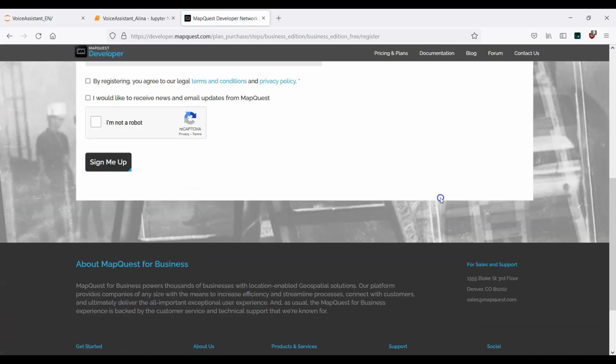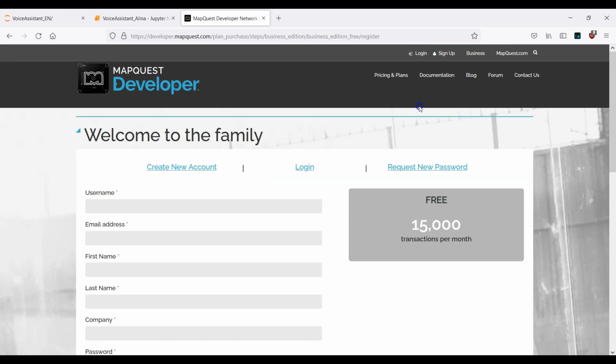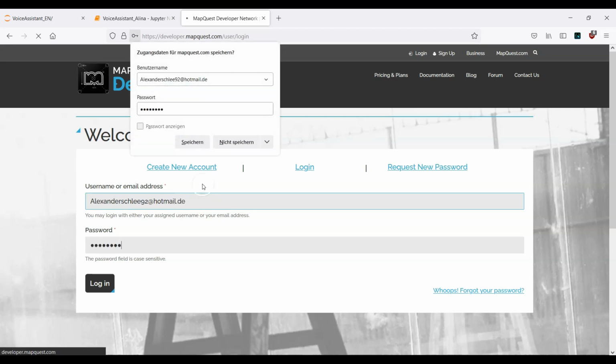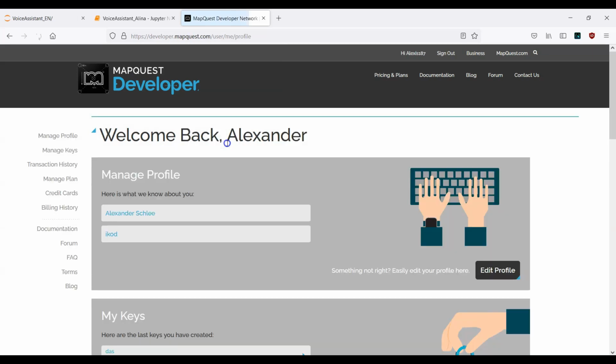This is 100% free. And once you've done that, so for now I've already signed up, right? So let me just log in here, and then I will show you how to get access to our key and how this whole procedure actually looks like.